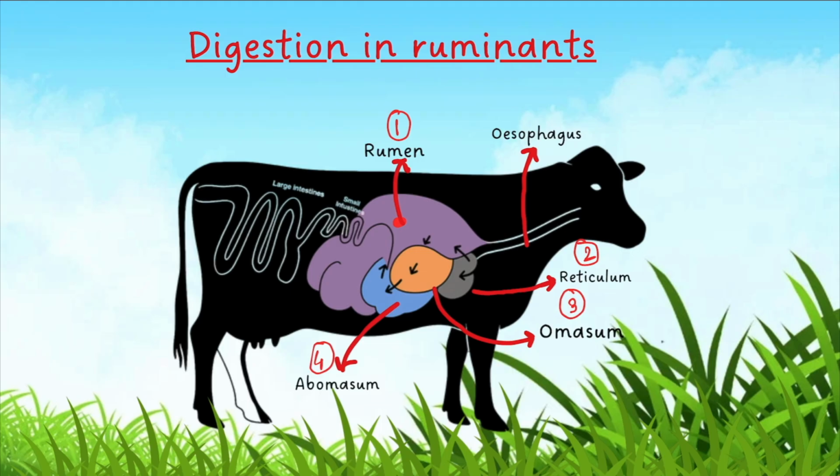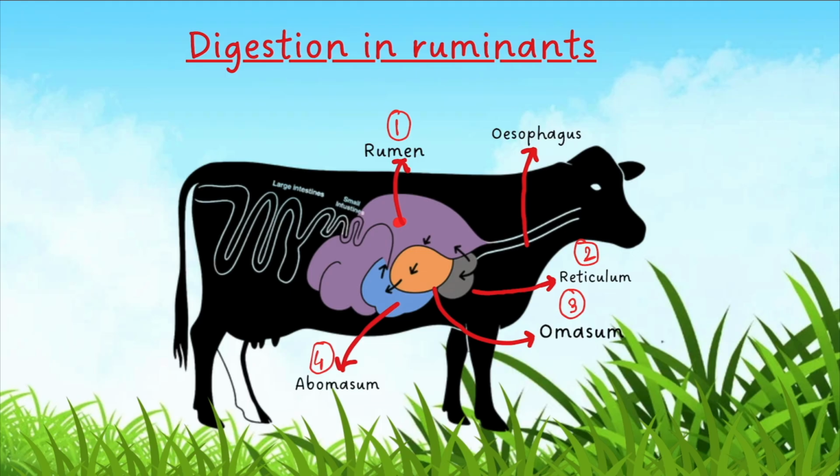Inside the rumen, there are many microorganisms. They play a vital role in the partial digestion of cellulose.